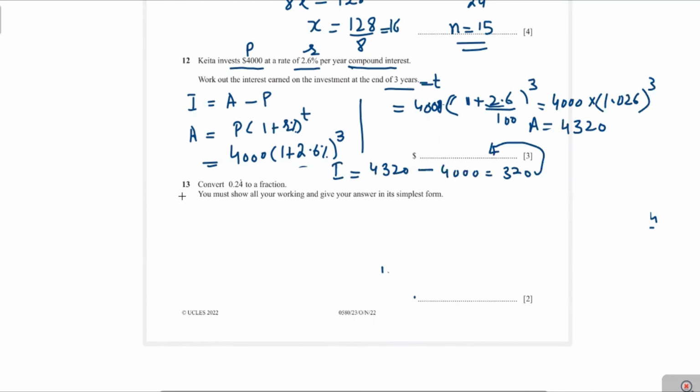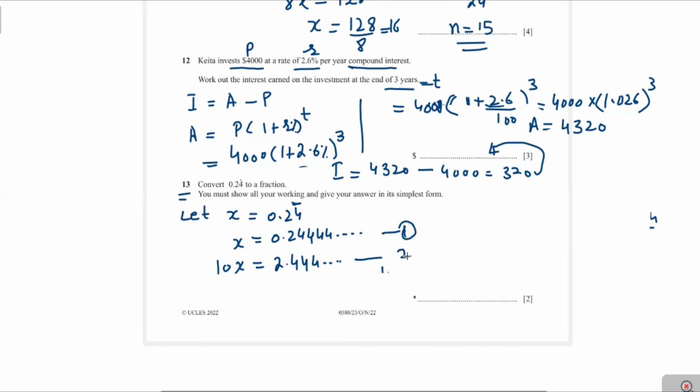In the next question, question 13, convert 0.24 recurring to a fraction. You must show all your working and give your answer in simplest form. Let x be equal to 0.2444, and the dash means this decimal number is recurring, or that number 4 will continue. You multiply this number by 10. Now that number multiplied by 10, you get 10x equal to 2.444. Suppose this is equation 1 and this is equation 2.